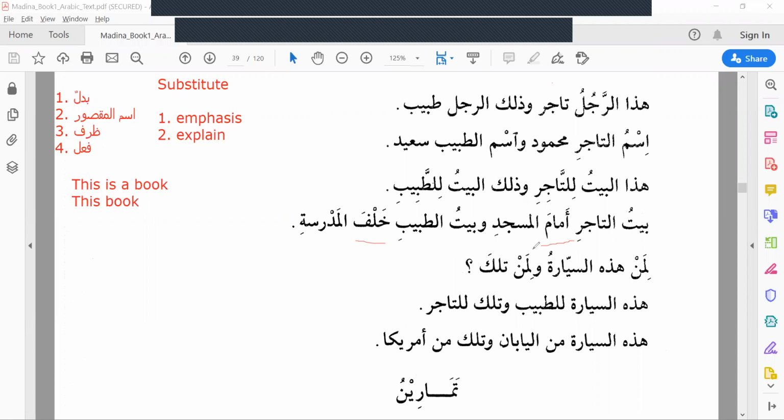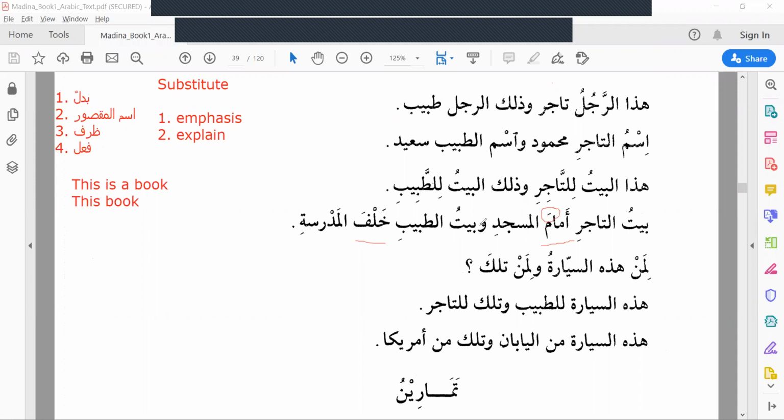Amama means in front of. Khalfa means behind. Why are these two nouns mansub? Mansub means it got nasab, fatha. Because common rule, zarf will be in a fatha status.